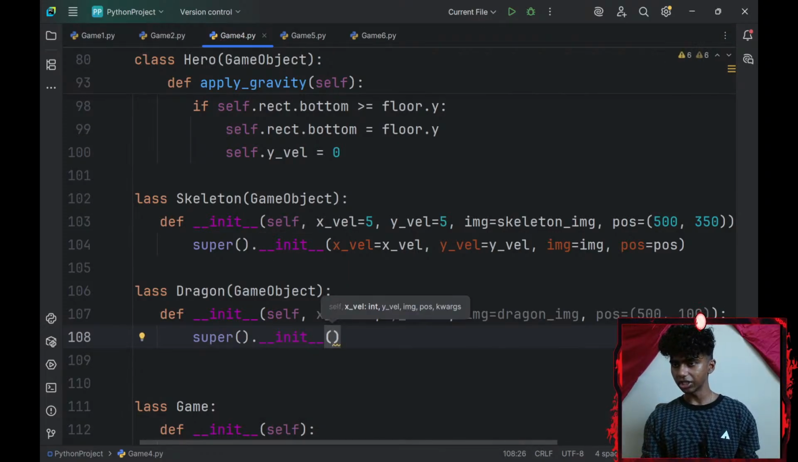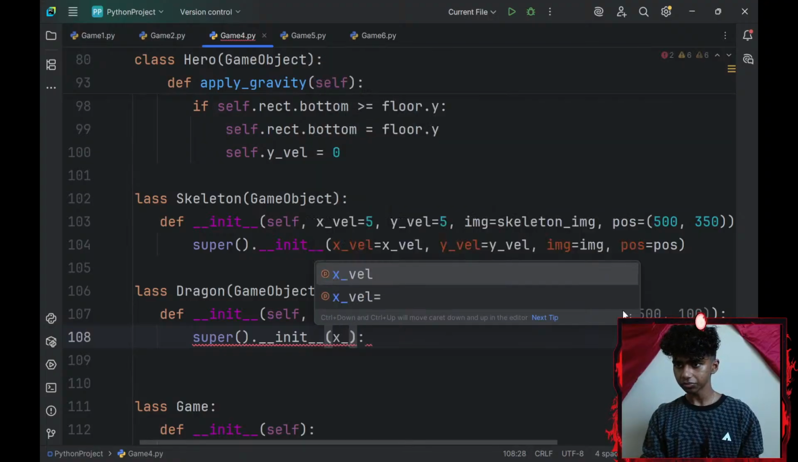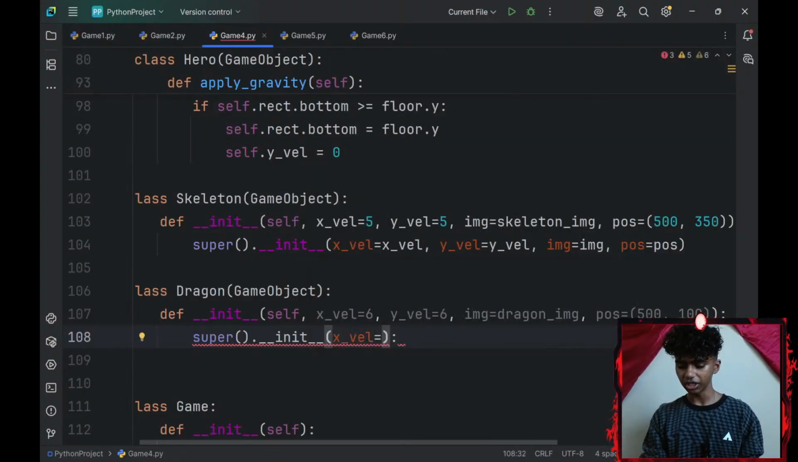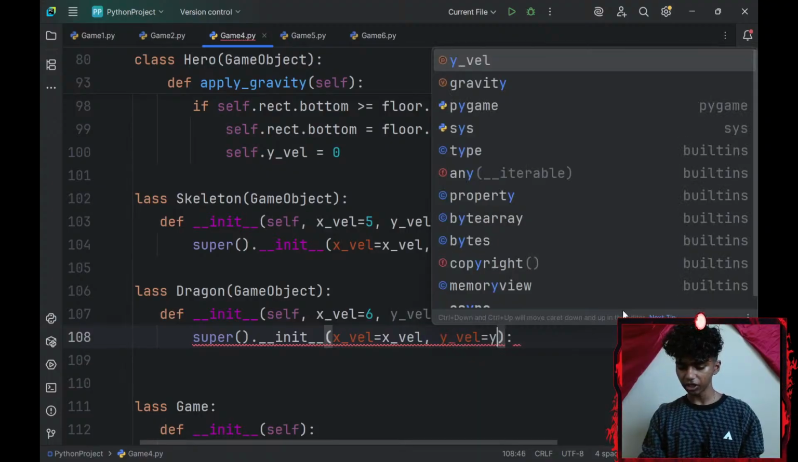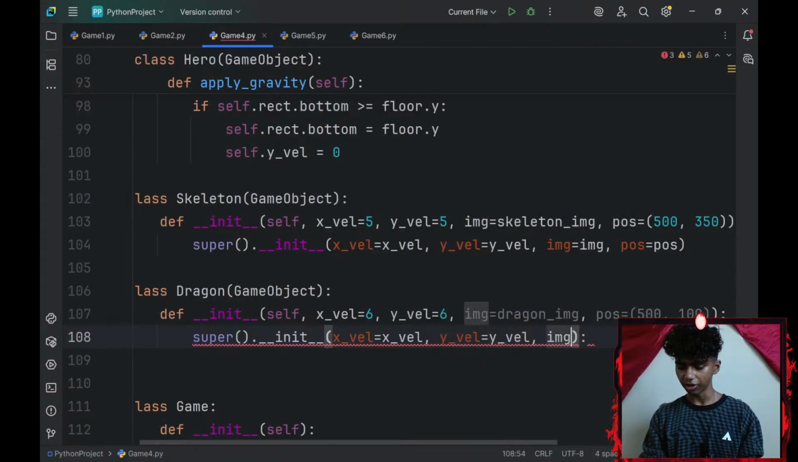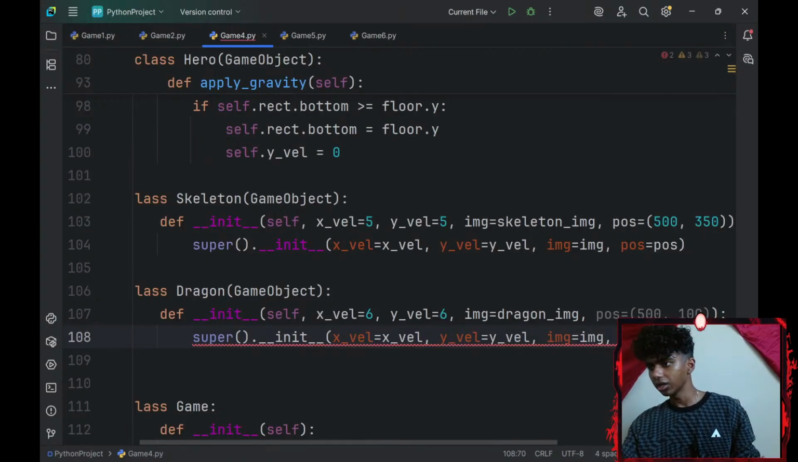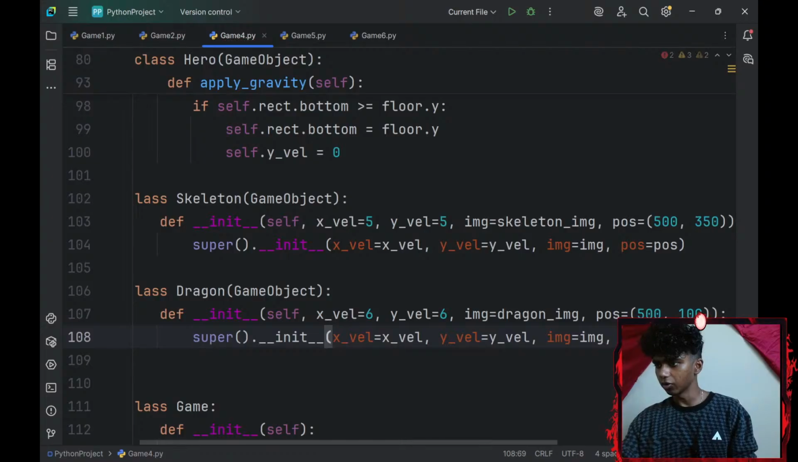My super dunder init will be having, let's see, x-axis underscore velocity, which is going to be equal to my x-axis underscore velocity, y-axis underscore velocity, which is going to be equal to my y-axis underscore velocity, image, which is going to be equal to my image, and that's the position, which is going to be equal to my position. Did I mess up somewhere? Okay, I don't need a colon here.